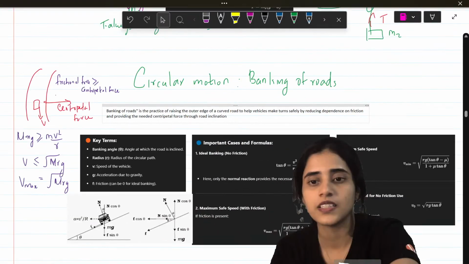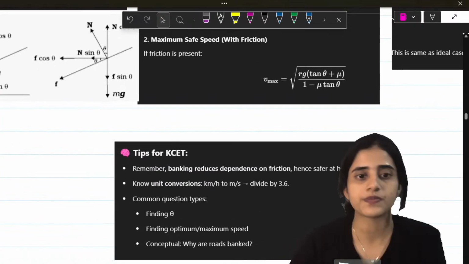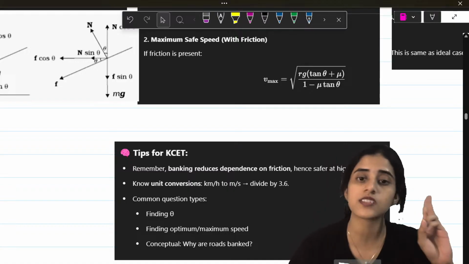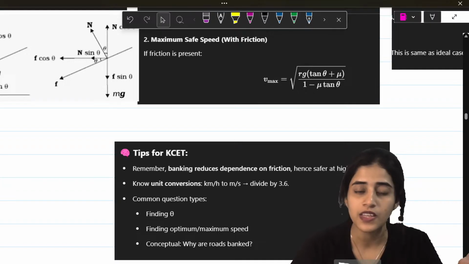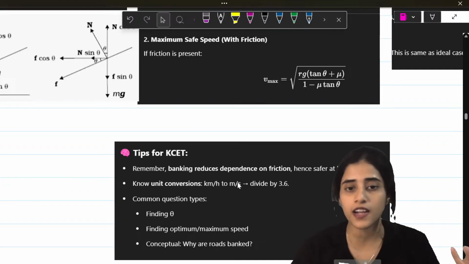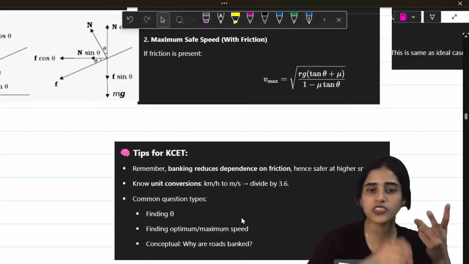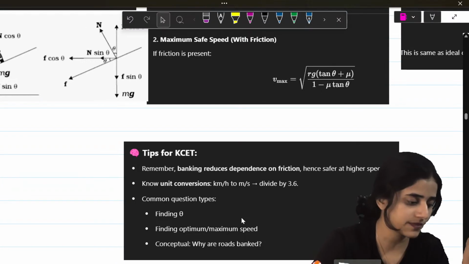All these concepts you've done in your first PU. So some important things to remember. Banking reduces reliance on friction so it becomes safer for higher speeds. And you have to know to convert kilometer per hour to meter per second. You just have to divide by 3.6. And common questions are to find theta, to find out speed, or why roads are banked, things like that.